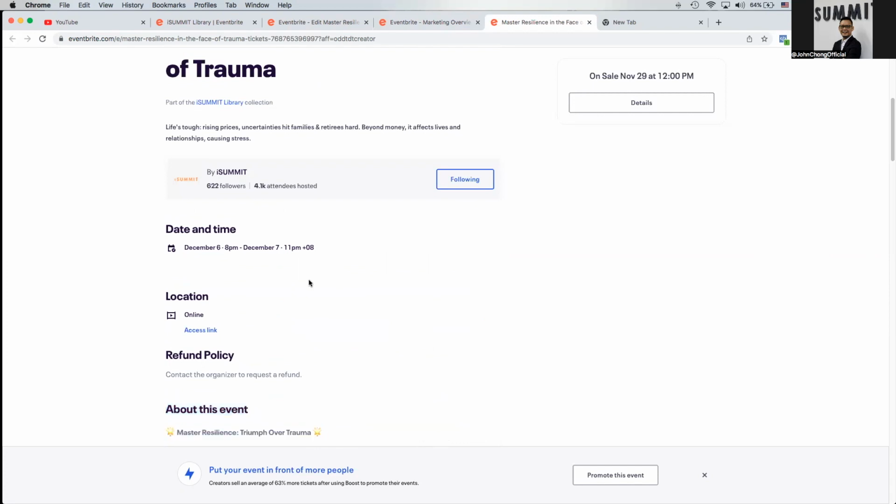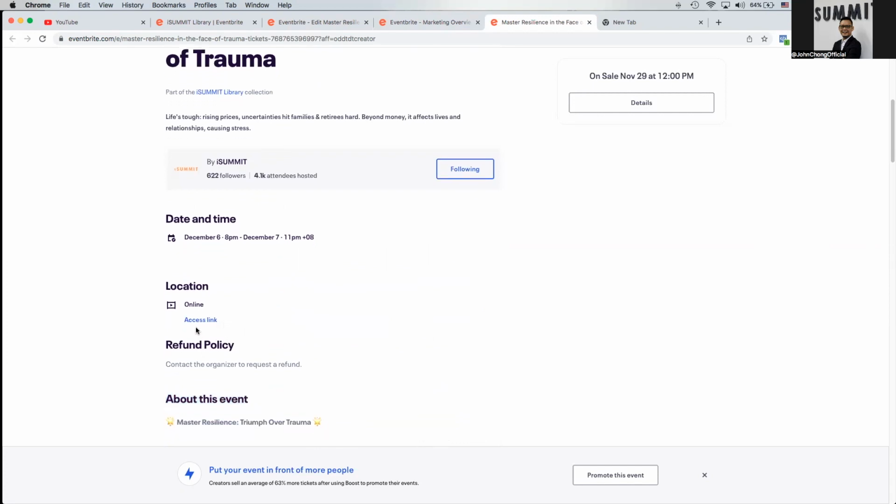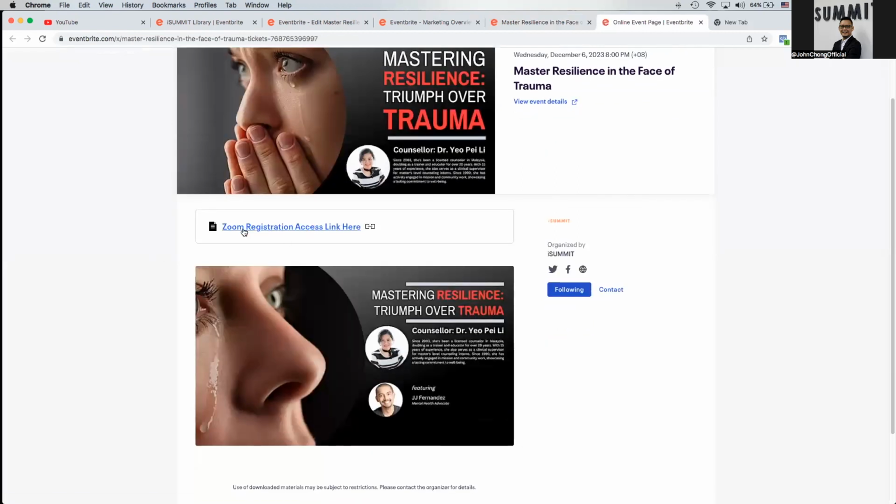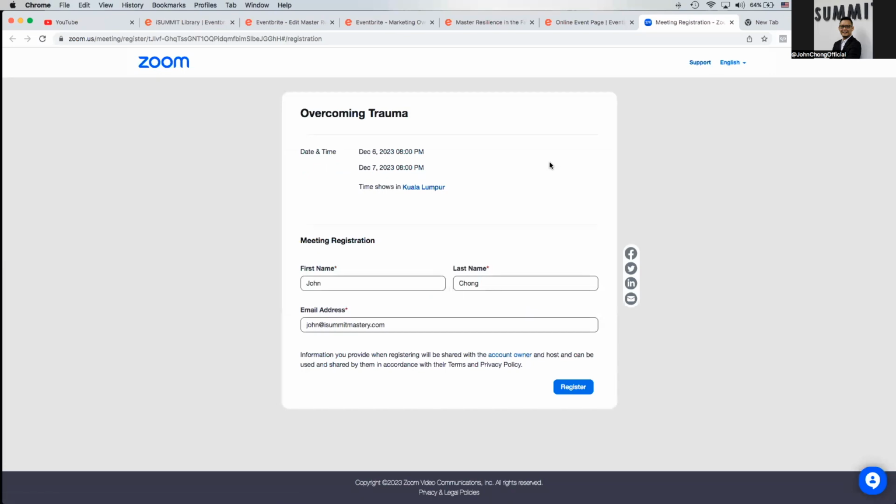And what you can do also, just to be safe, if you want to look at the access link of your registrations, which is your Zoom access link, you can click over here. Just make sure that it is done right. So this is the Zoom registration access link here. What you can do is just click over here. All right, now you know that this is linked to your Zoom, and obviously you are safe to go right now.